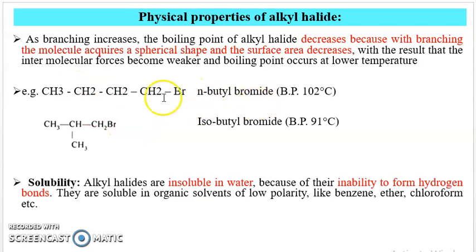One is a straight chain compound and the other is a branched chain compound. Therefore, isobutyl bromide has a lower boiling point than n-butyl bromide because with branching the molecule acquires a spherical shape and the surface area decreases, so the intermolecular forces become weaker.